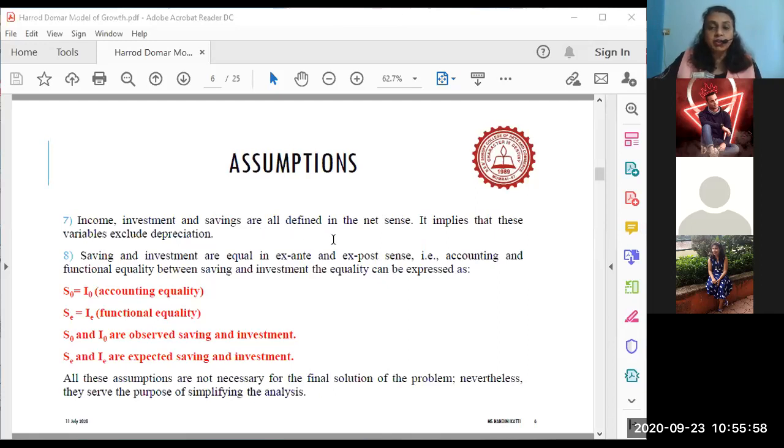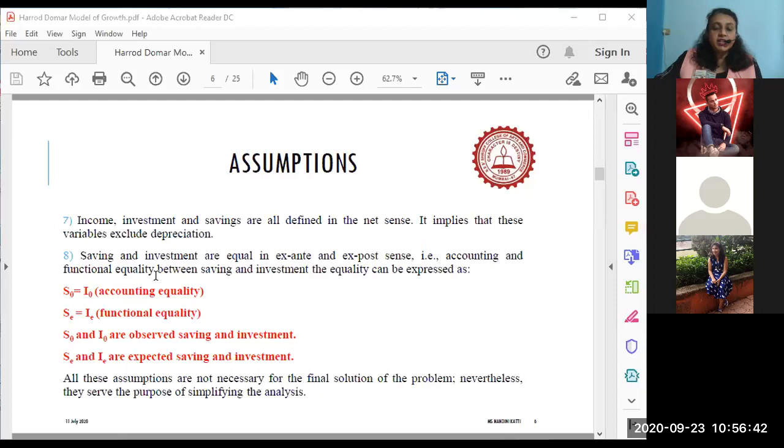All of which are going to be utilized for further capital accumulation in the economy, according to the HD model. Saving and investment are equal. Remember, classical theory says law of markets. I told you ultimately S is equal to I. In the circular flow of income, the 3-sector model also, I had told you S is equal to I. Are you all able to recollect? Yes or no? Savings is ultimately going to be equal to investment. Yes, correct.